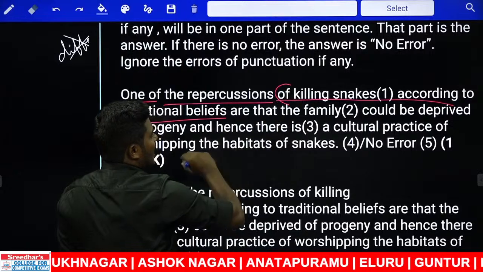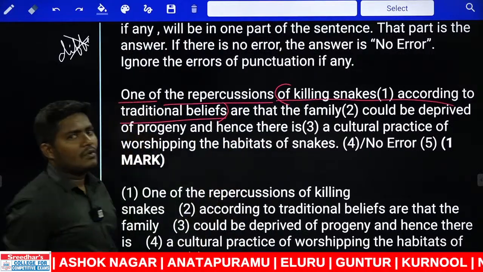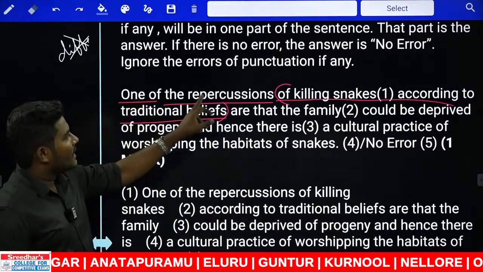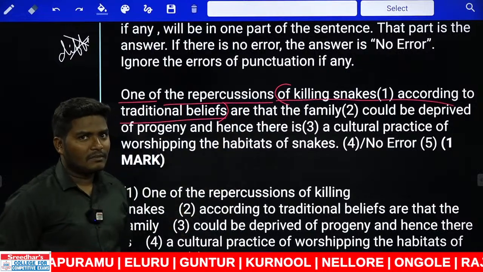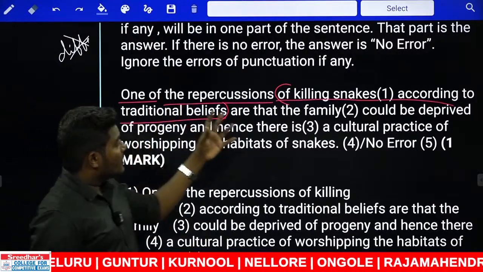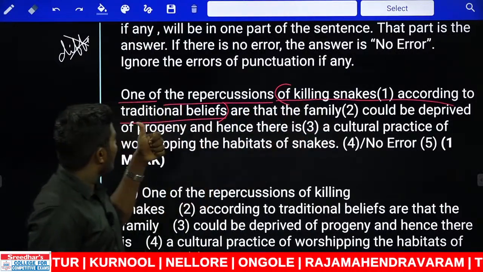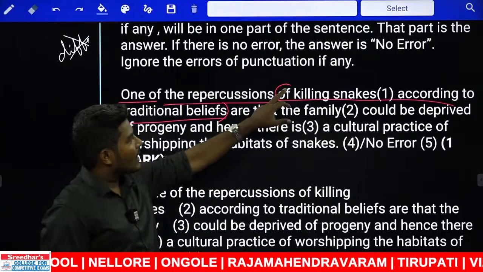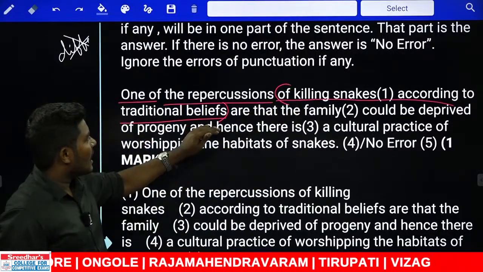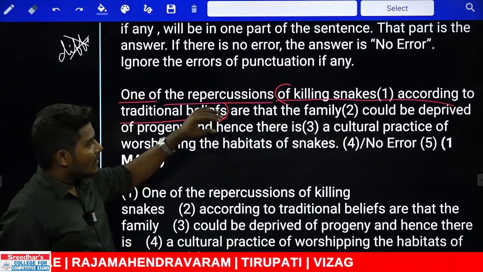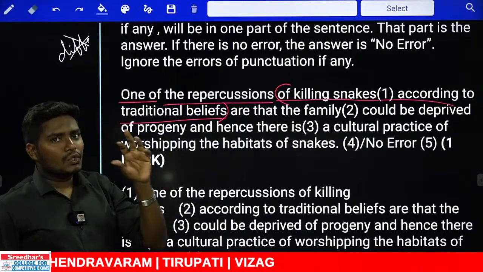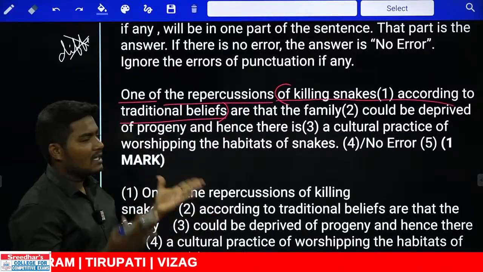If you start a bracket from here and close the bracket here, you may get the answer. One of the repercussions is a sentence: one of the repercussions of killing snakes according to traditional beliefs. Whatever is starting with the preposition and ending with the noun here, if you can manage to keep this part in the bracket, you can get the remaining answer.